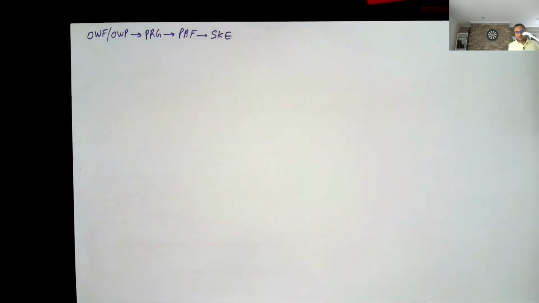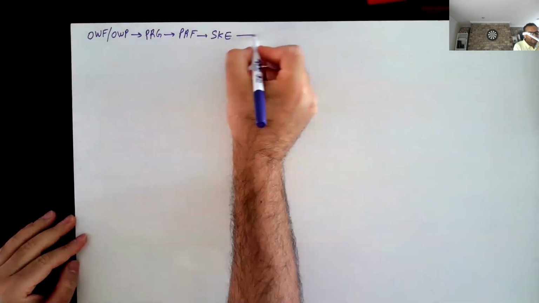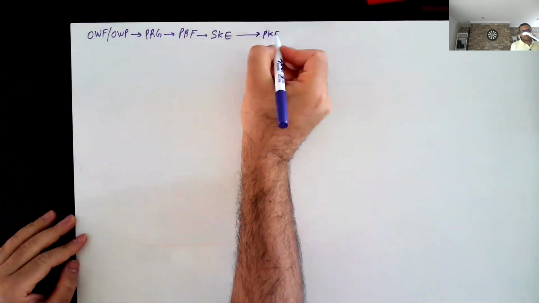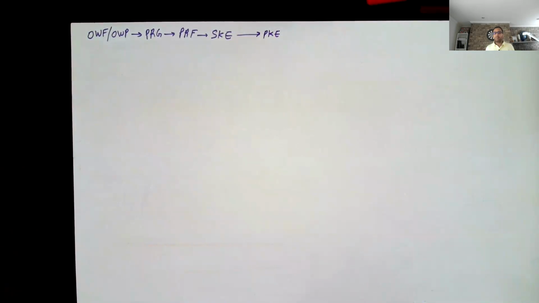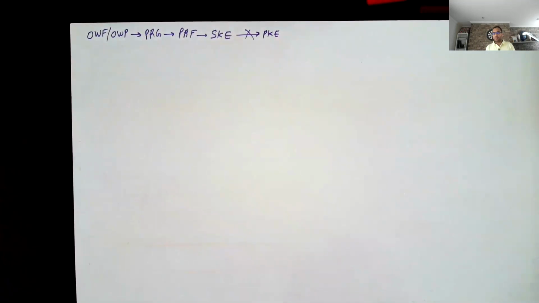So ideally, we would like to continue our previous style, and build public key encryption just from, let's say, any symmetric key encryption. That has been a dream for a very long time, but unfortunately, this is still a major open problem. The open problem is, given any symmetric key encryption, can you use it in a black box way and build a public key encryption?